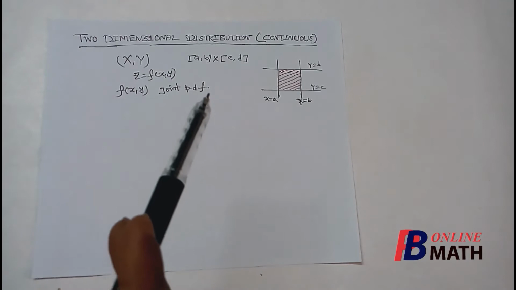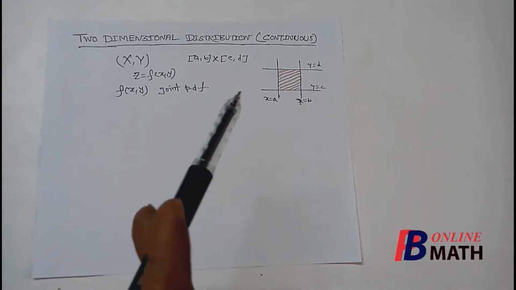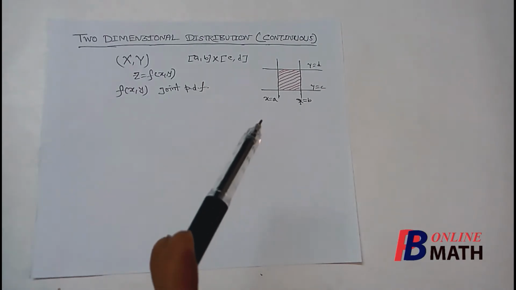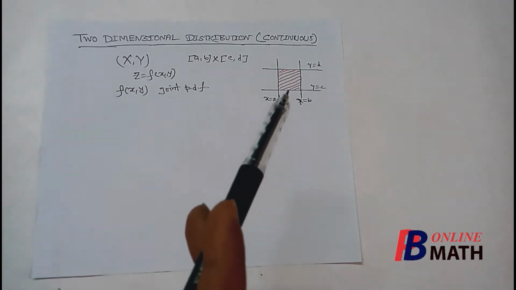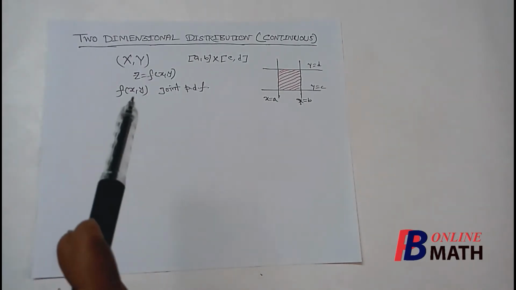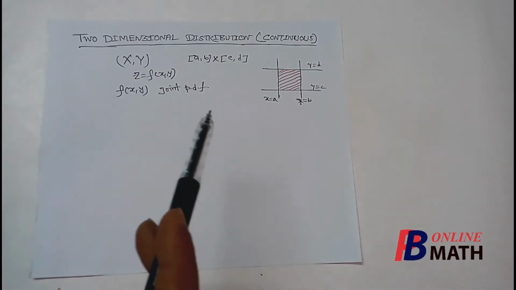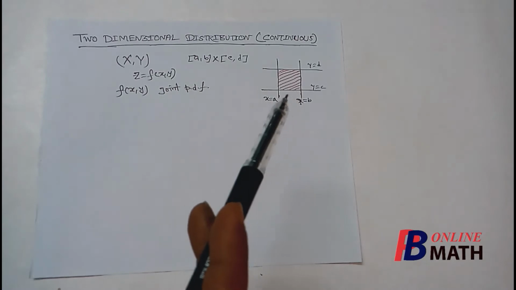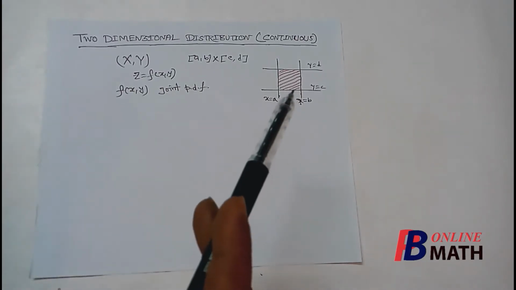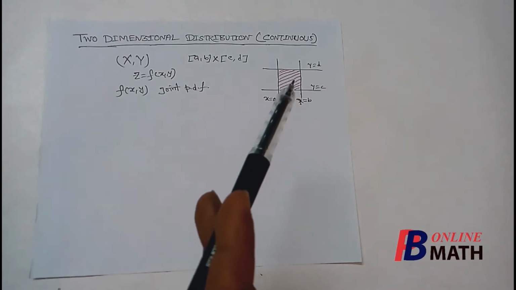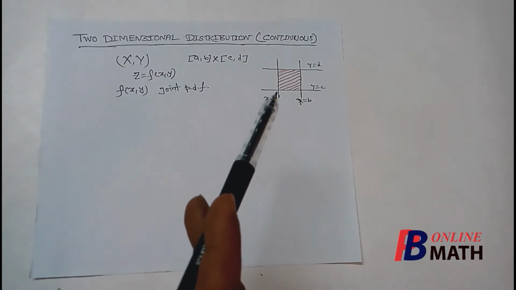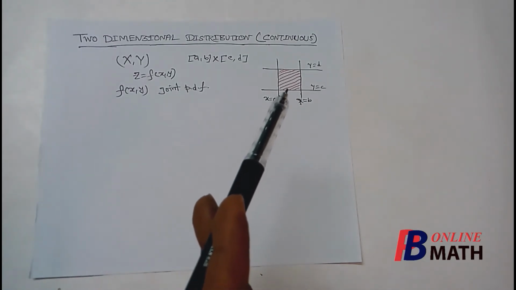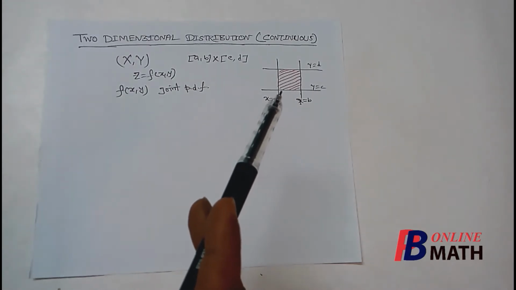Now in simple language, in two-dimensional distribution, the spectrums are some area. That means any point in this area is a spectrum, and for this distribution f(x,y), which denotes the joint probability density function, this is nothing but the height of the surface z equal to f(x,y) at any point (x,y), which is the mass at that spectrum point. So in two-dimensional continuous distribution, the masses appear like a surface, and the height of the surface at any point from the xy plane is called the mass at that spectrum point (x,y).